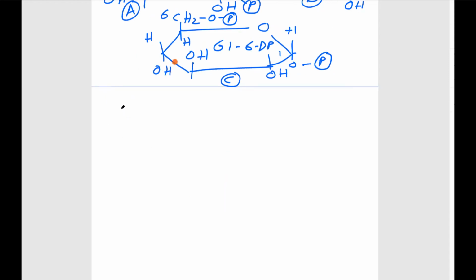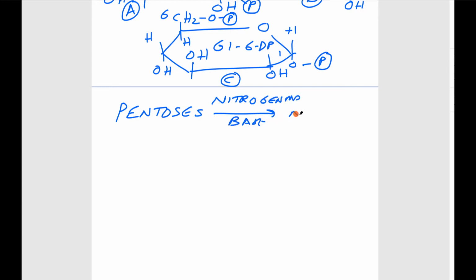Let us discuss the pentose sugars. Pentose sugars are part of the nucleic acids. To pentose, a nitrogenous base is added, so there is a nucleoside. Then to this nucleoside, if phosphate is added, that becomes a nucleotide.